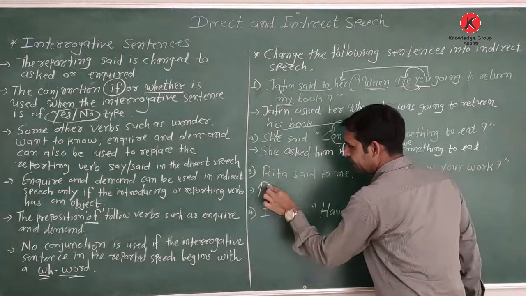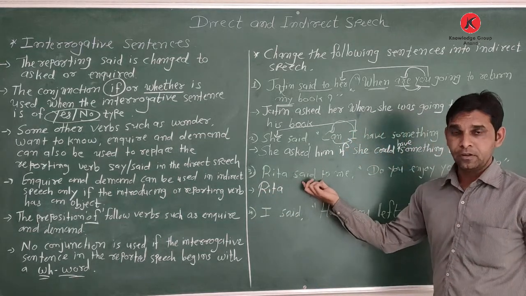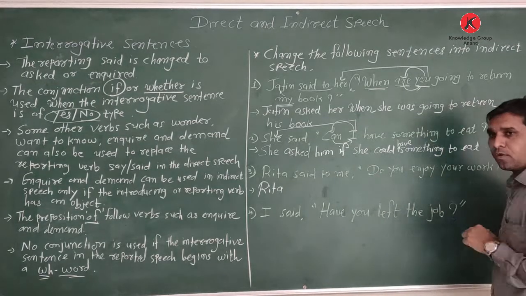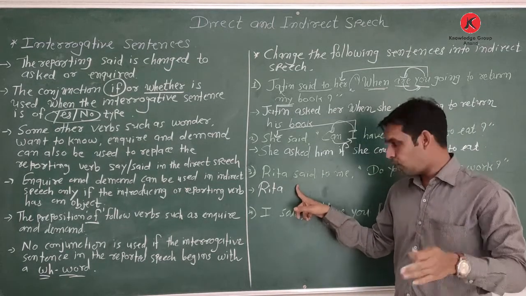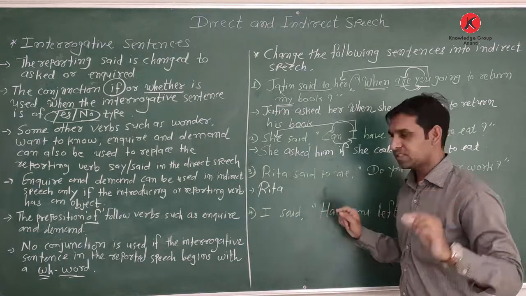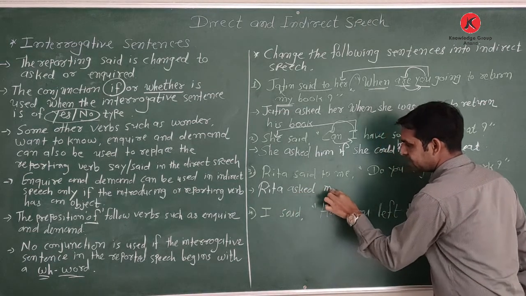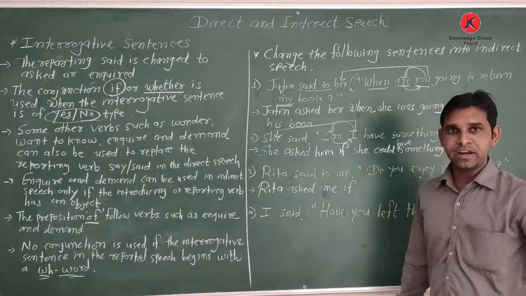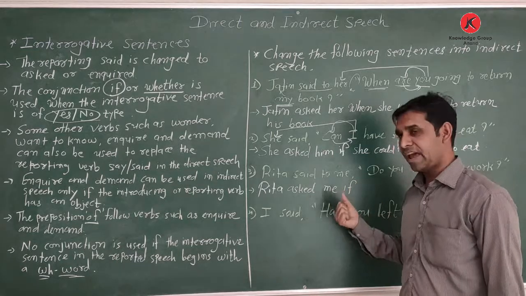Then third, Rita said to me, do you enjoy your work? So Rita, here said to is given. So what? Here inquiry, do you enjoy your work? So we here write what? Inquire of also, wonder of also. But I write asked. Rita asked. Asked whom? Asked me. It's a yes no question. So I write the conjunction if. If is necessary to write to join the sentences in indirect speech.